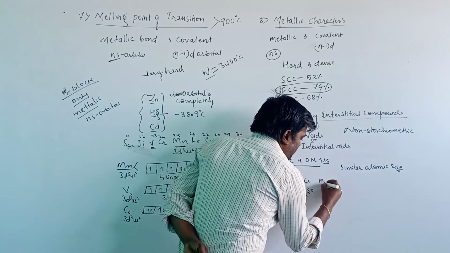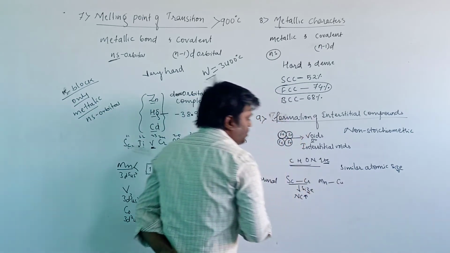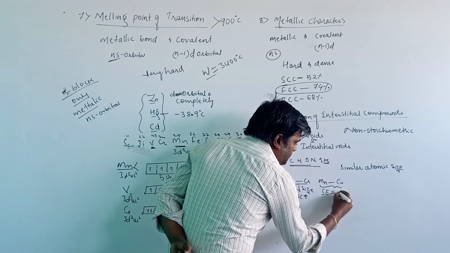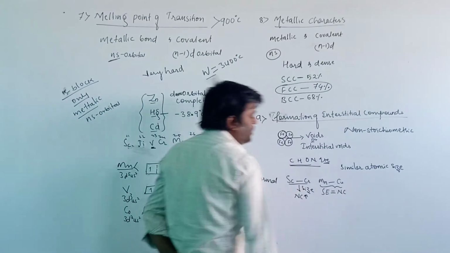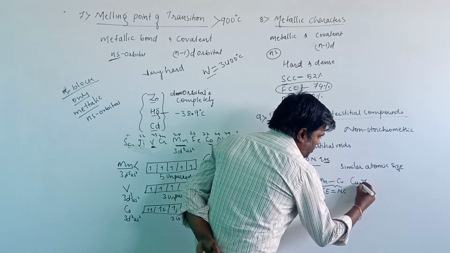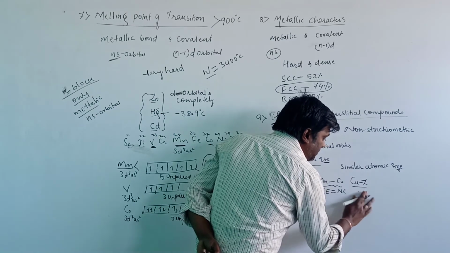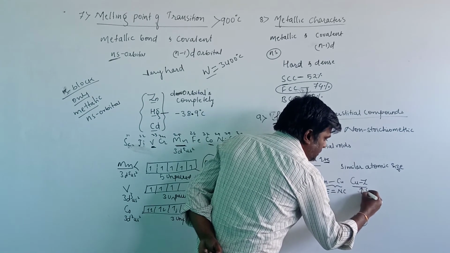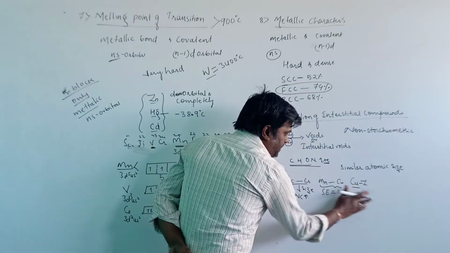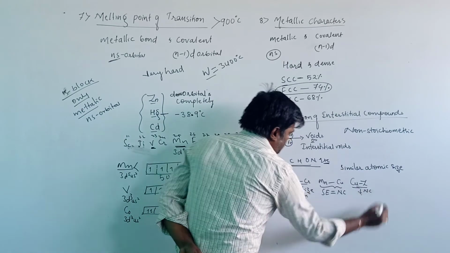From manganese to copper, the atomic size remains approximately the same because the screening effect will be equal to the nuclear charge. And from copper to zinc, the atomic size decreases due to the increase in the nuclear charge.